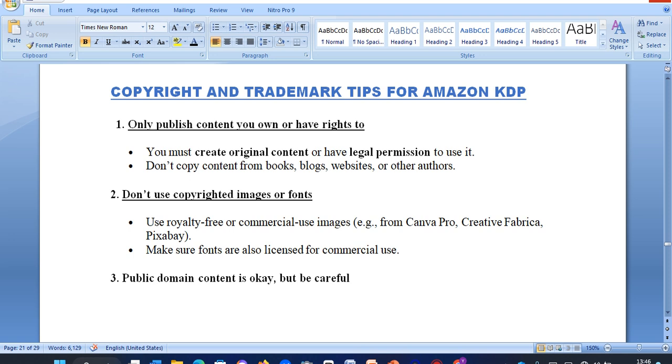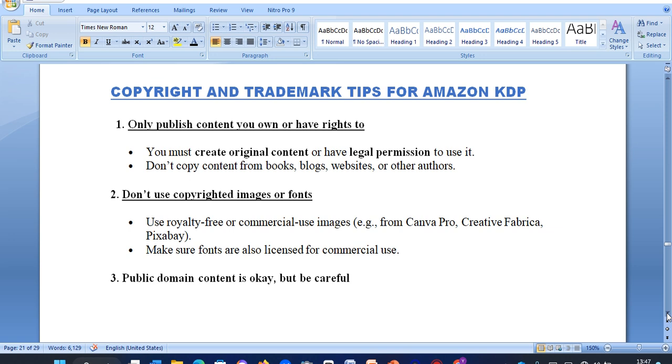So now, tip number 1: only publish content you own or you have the rights to. You must learn to create your own original content, or content that you have legal permission to use. Don't just copy content from a book, a blog, a website, or other authors, as you do not have the legal permission to do that.